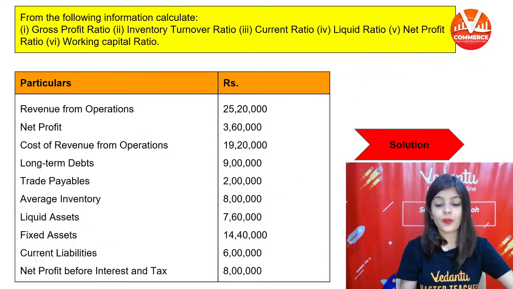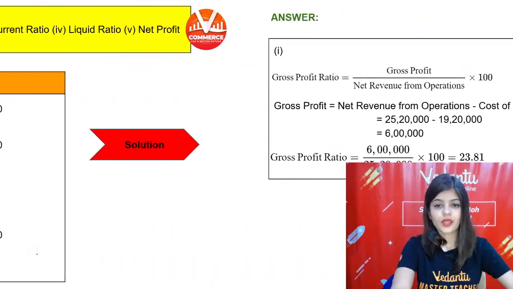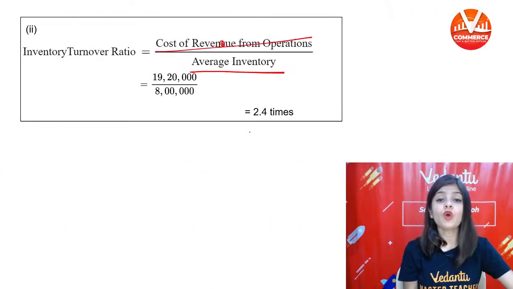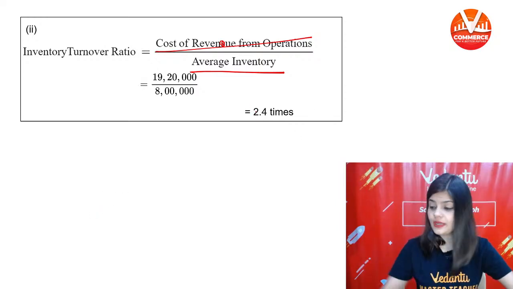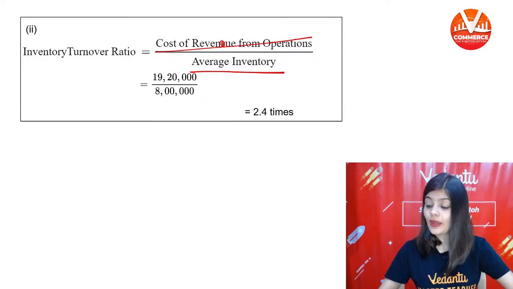Your answer will be 24. So inventory turnover ratio is 24. It will be, one minute, 19,20,000 divided by 8 lakh.